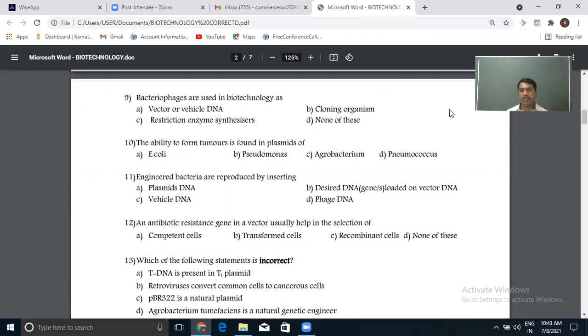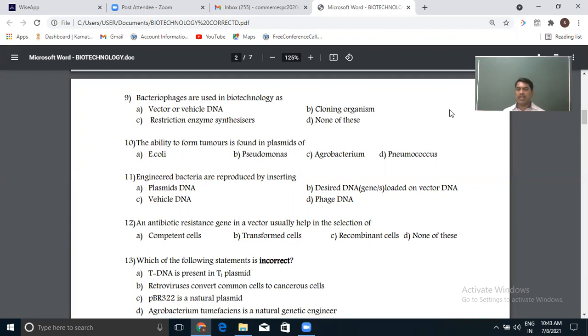They simply use up food and space but do not produce the product, so it is a disadvantage in our process. To confirm which are transformed and which are non-transformed, we use antibiotic resistance genes. By testing a particular antibiotic on the bacteria, if they have our foreign gene, they survive. If they do not have our foreign gene, they are killed by the antibiotic.